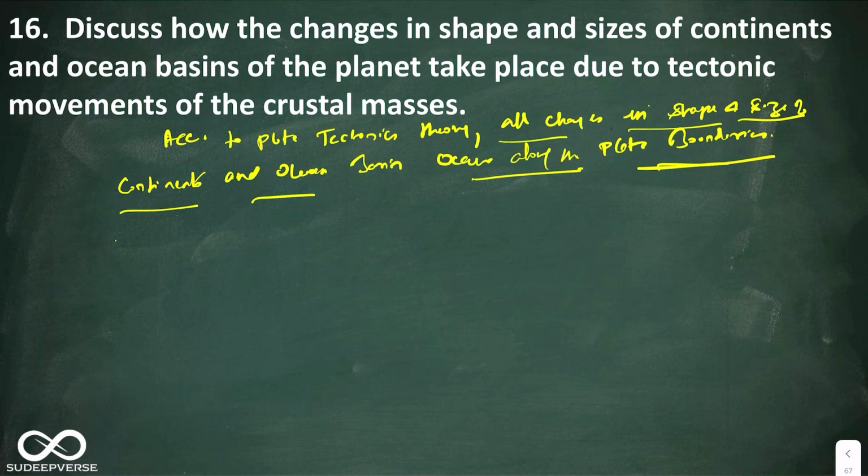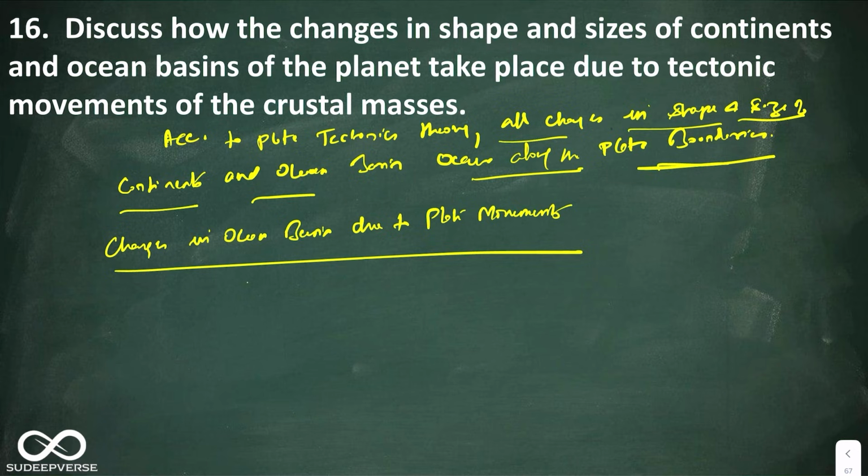Now we are done with the introduction. Let us go to the body. As we discussed in the schematic, first I'm going to talk about the changes in ocean basin due to plate movements. Here the first statement you have to say is the changes in the ocean basins occur along the divergent plate boundaries.